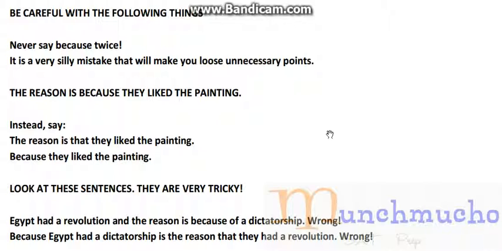Because Egypt had a dictatorship is the reason that they had a revolution. Both of these sentences are very repetitive. Egypt had a revolution, and the reason is because of a dictatorship. The reason is because... Why are you repeating the same thing twice? Again, you're repeating yourself. Don't do that.